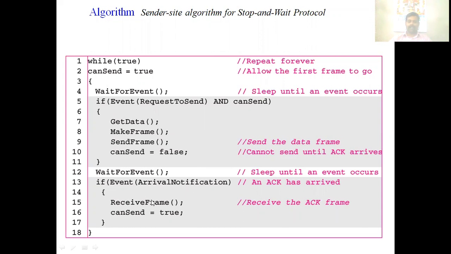The frame is received, and here the frame is nothing but the acknowledgement. After receiving that acknowledgement, it makes the can send true. So now if any request is coming from the network layer, the sender will send the frame. Okay, this is the algorithm in the stop and wait protocol in the sender side.